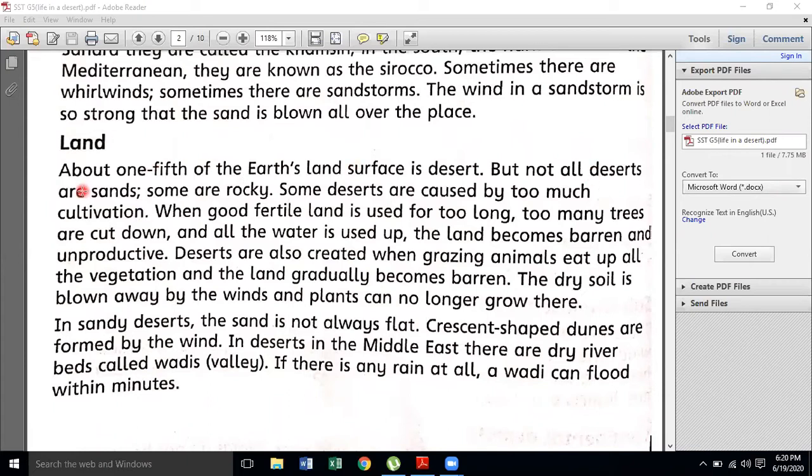But not all deserts are sand, some are rocky. This is a very noticeable thing. We have the concept that a desert is always covered with sand, but it is not mandatory. Some deserts are rocky too. There are the Rocky Mountains.